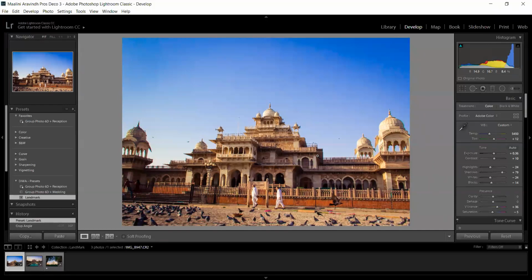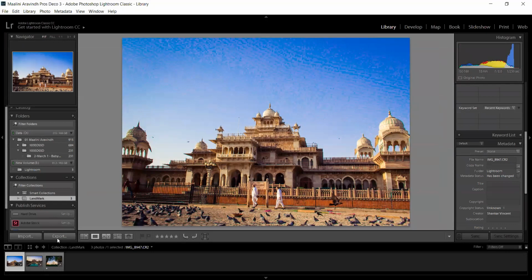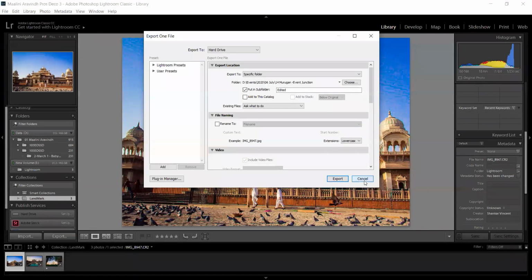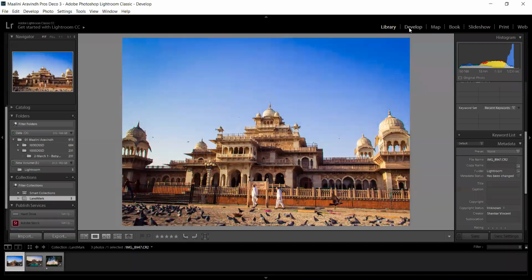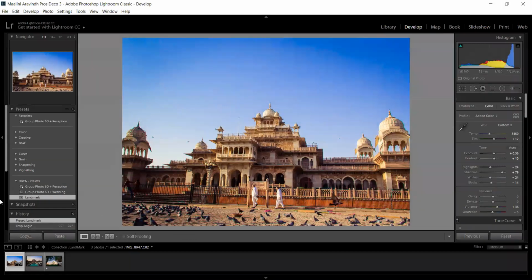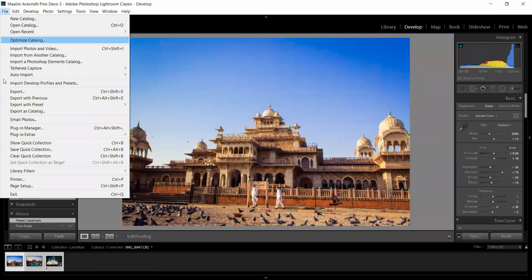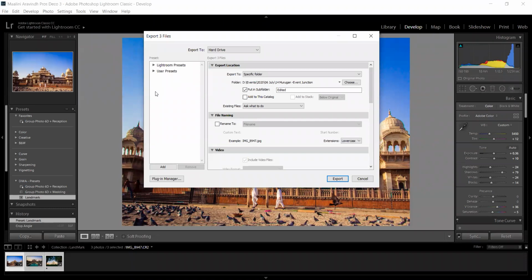It will definitely save your time. So when it comes to export, as I said, you will go to library, click export in the left bottom, and it will show some suggestions. Or else you can go to develop, select the image you want to export, like the first image is selected now, or you can select multiple images by holding the control key, go to file and give export. It will also open the same tab as in the library. You can choose whether there is any correction or something.